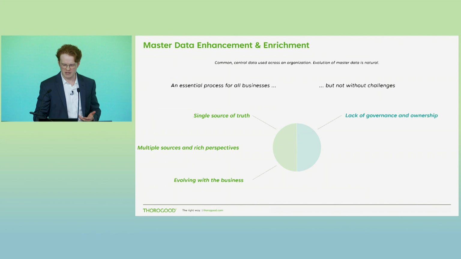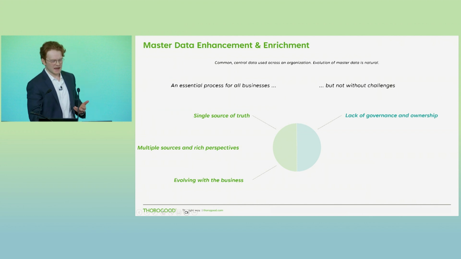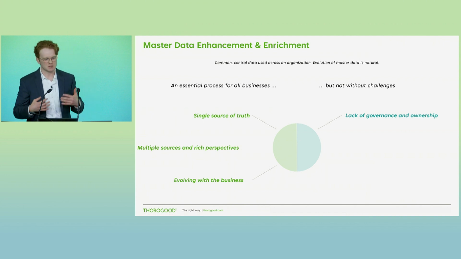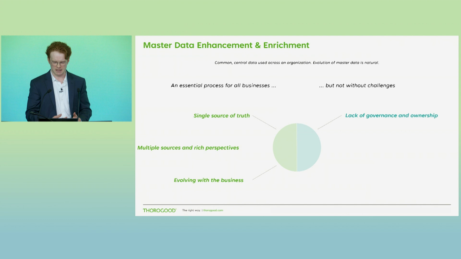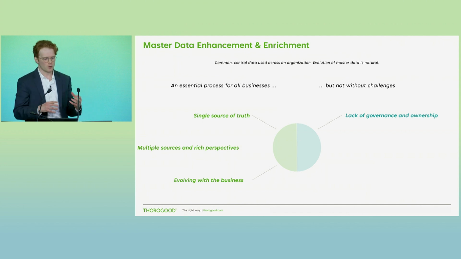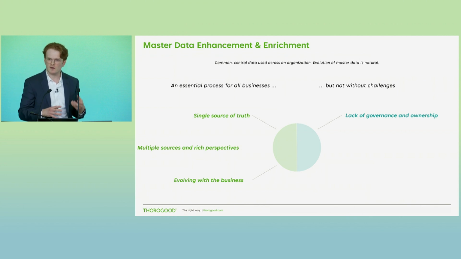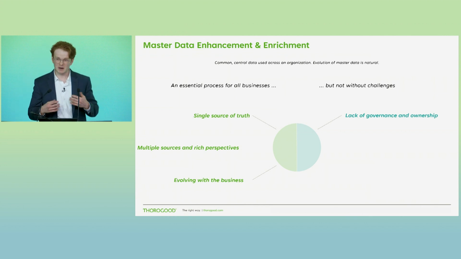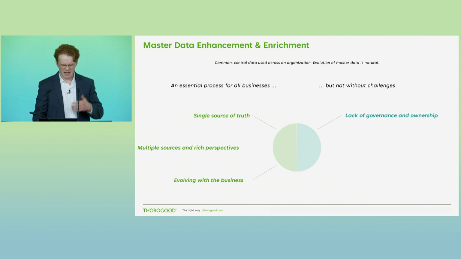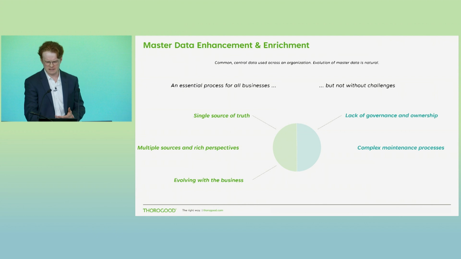And the first of which is lacking governance and ownership. So maintaining master data requires buy-in and alignment from many different teams, many different business functions, and different stakeholders too. So it's hard to ensure that everyone is going to be happy with the way in which we're defining these fundamental components of what is essentially the lowest level of granularity in how we're running our business. But even harder is to define who should be responsible for owning this data asset. And because of all the teams involved in this process of maintenance, it tends to be incredibly complicated.